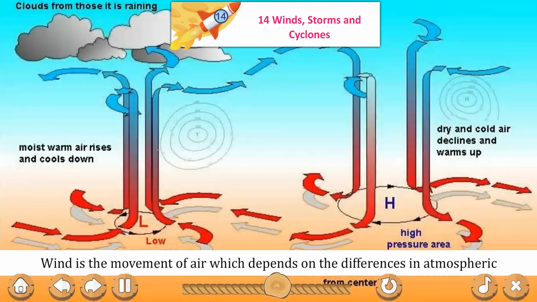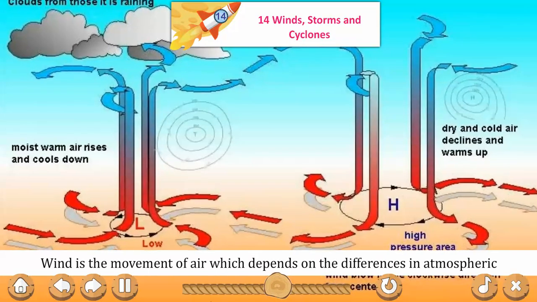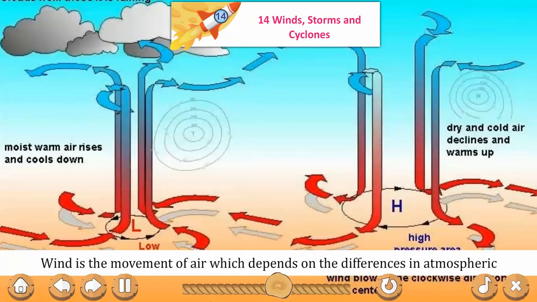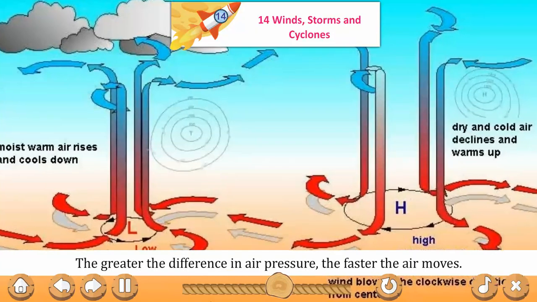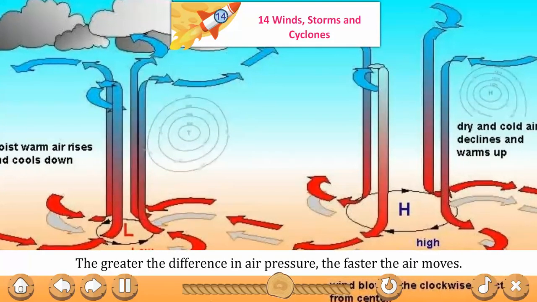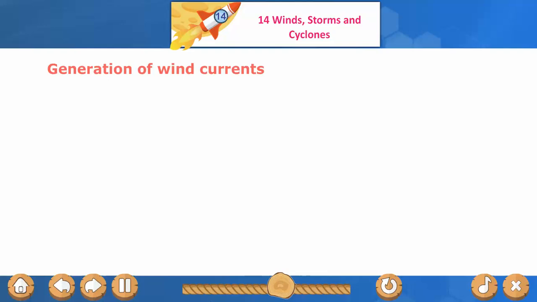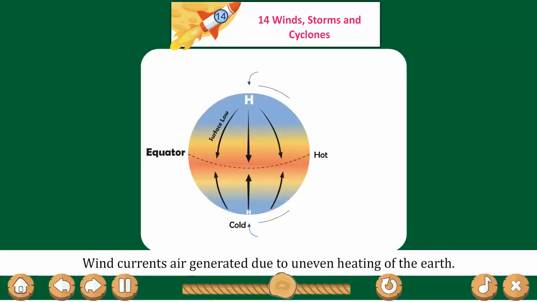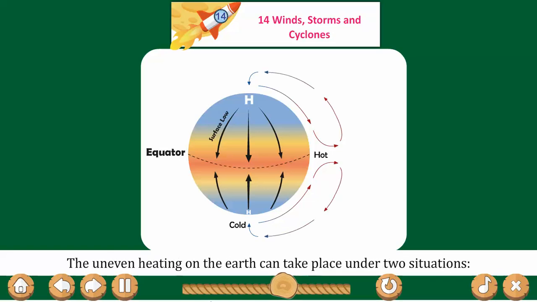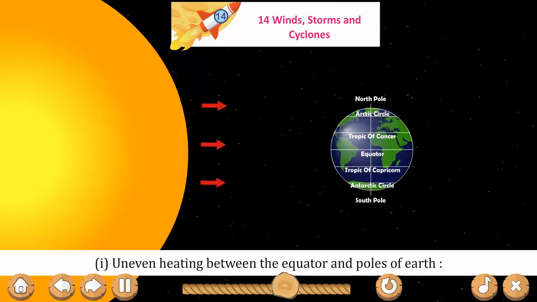Wind. Wind is a movement of air which depends on the differences in atmospheric pressure in two regions. The greater the difference in air pressure, the faster the air moves. Generation of wind currents. Wind currents are generated due to uneven heating of the earth. The uneven heating on the earth can take place under two situations. Uneven heating between the equator and poles of earth.